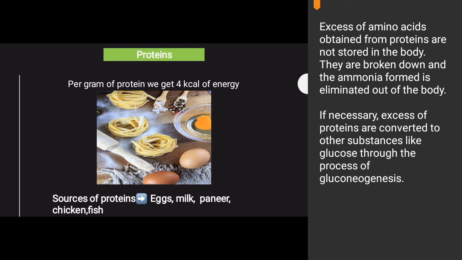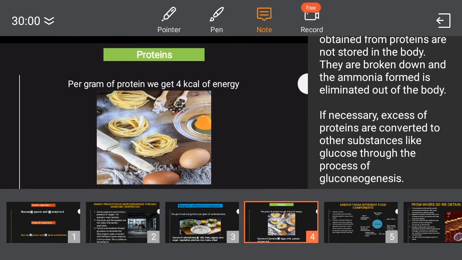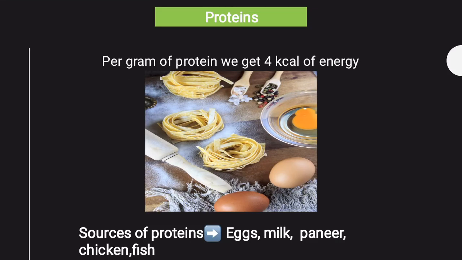That's it. So what conclusion do we get from this? Excess of protein is harmful for the body, but in moderate amounts, protein is very helpful for your body and plays a very essential role in the body. Excess of protein is eliminated in the form of ammonia. Okay. Now what exactly is protein? We'll be learning about proteins in detail.